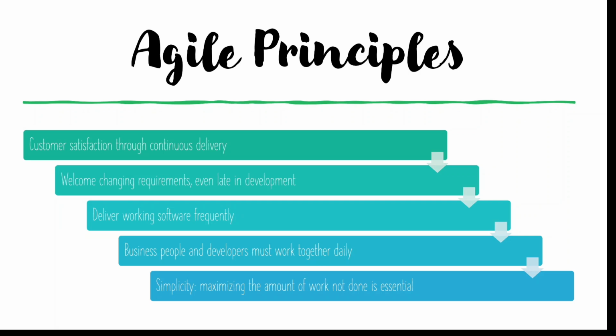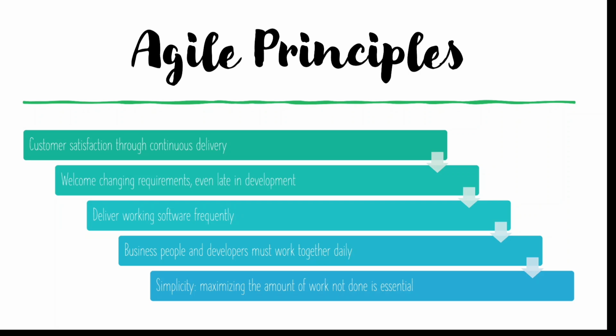Another is delivering working software frequently. That means for each and every sprint we have to deliver our software. There is no meaning if we are not releasing anything. The release date cannot be postponed, the release cannot be stopped. That is another principle of agile.